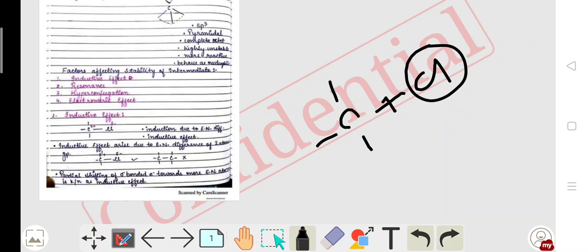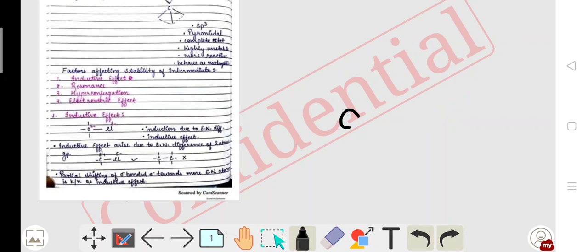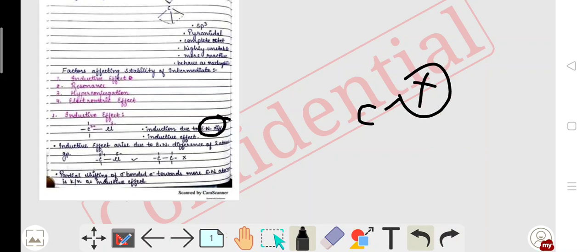So here are some basic points. You may write them in your notebook, so that in further cases you will understand very well. Inductive effect is due to the electronegativity difference. I just told you that in the presence of an electronegative atom, induction is possible.